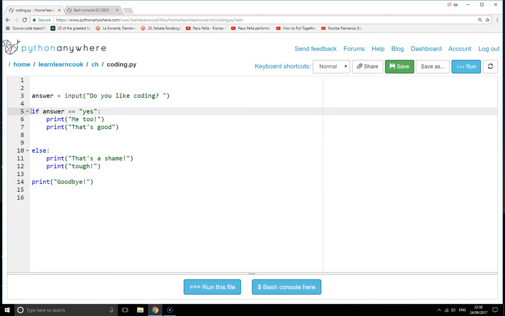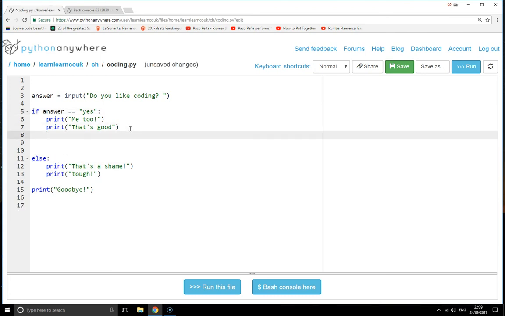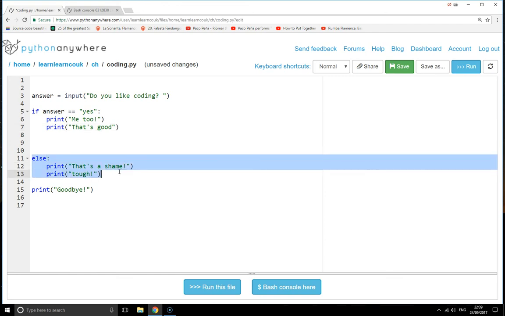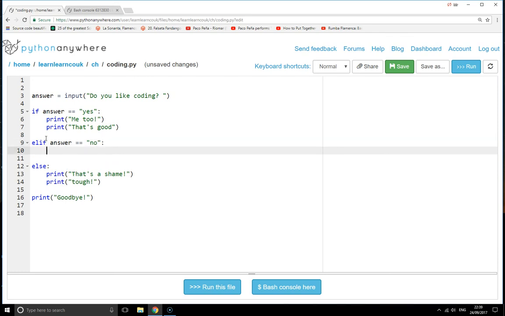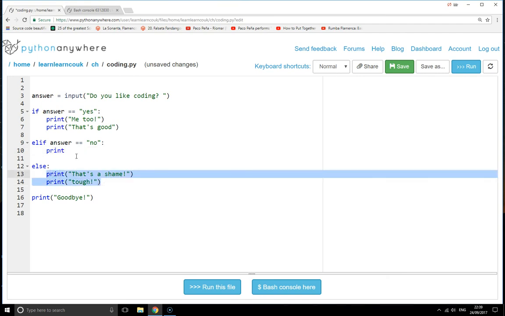So what we've got here is an if and an else. But what if you want to do multiple ifs? If you want to test for multiple different things, you can't just put them in an else, because you might have 3 or 4 different options and you want to know which option they've chosen. What you can do is chain it along this if statement with an elif. Elif answer equals no. And then you could put those there.